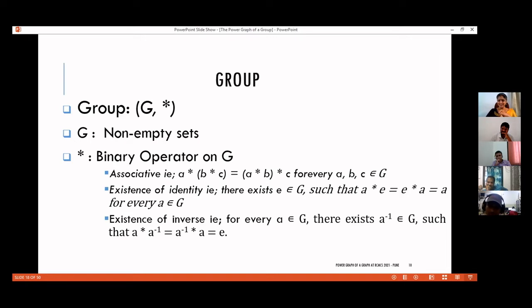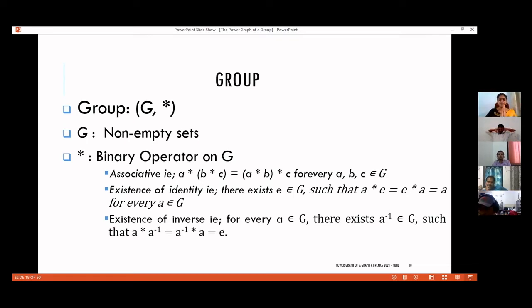Okay. So that's all for the basics from graph theory. Regarding groups, I'm sure that since abstract algebra is a compulsory paper from our degree classes onwards, all of you will be familiar with that. We'll just brush up. We will just recall all those definitions.